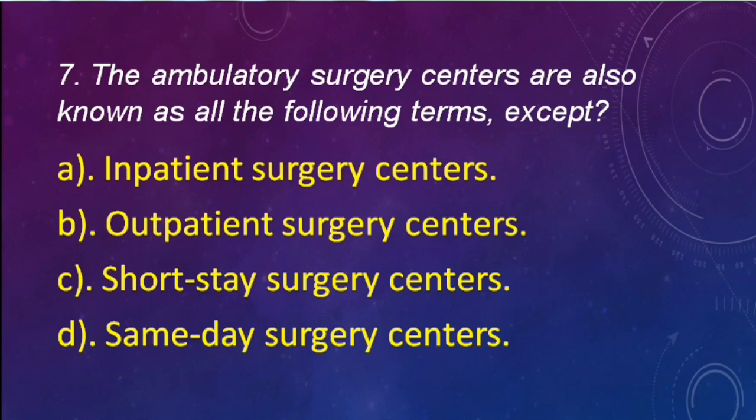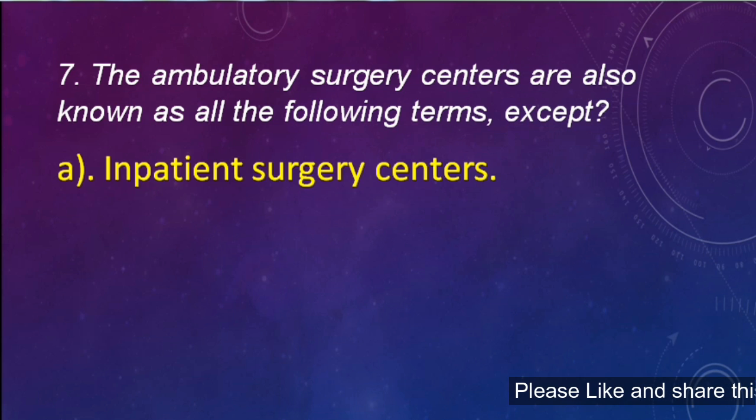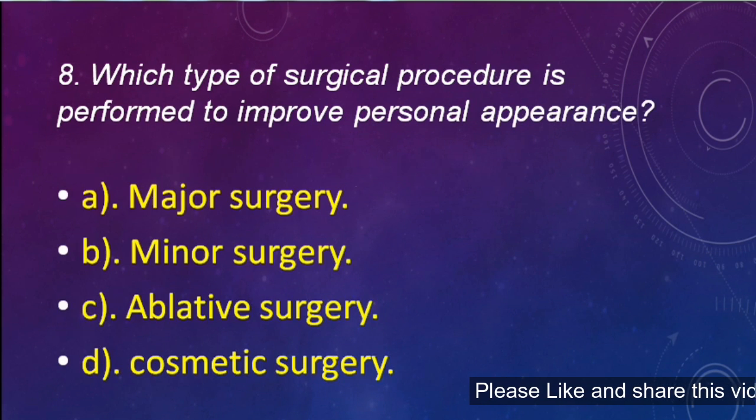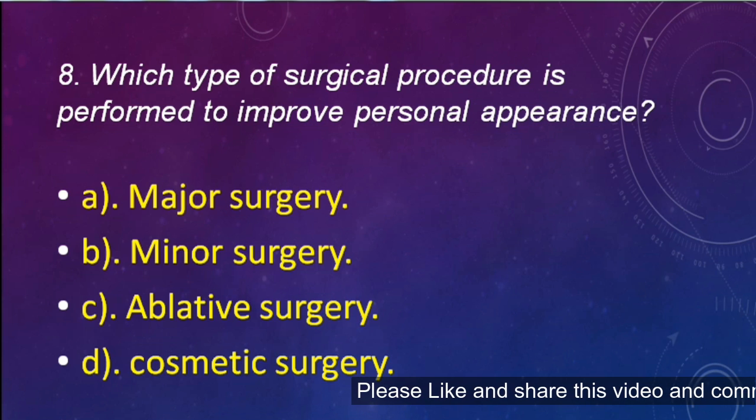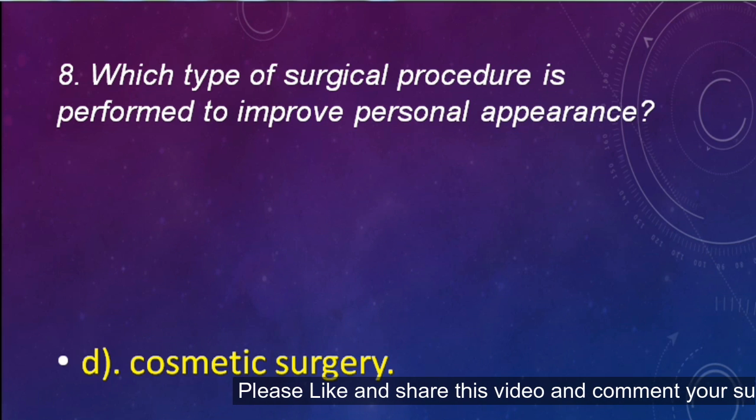Next question. The ambulatory surgery centers are also known as all of the following terms except: inpatient surgery centers, outpatient surgery centers, short stay surgery centers, same day surgery centers. Correct answer is inpatient surgery centers. Next question. Which type of surgical procedure is performed to improve personal appearance? Major surgery, minor surgery, ablative surgery, cosmetic surgery. Correct answer is cosmetic surgery.